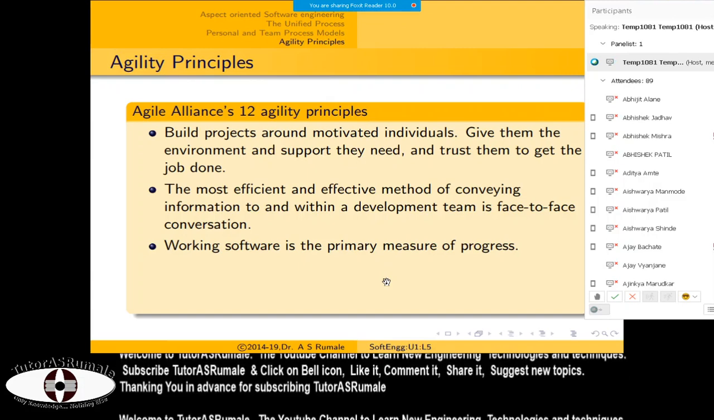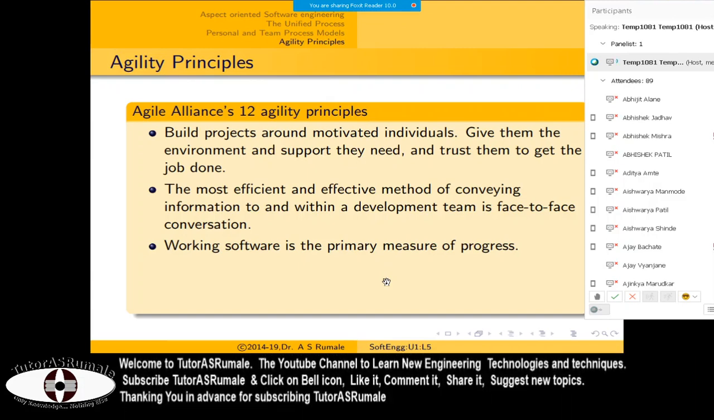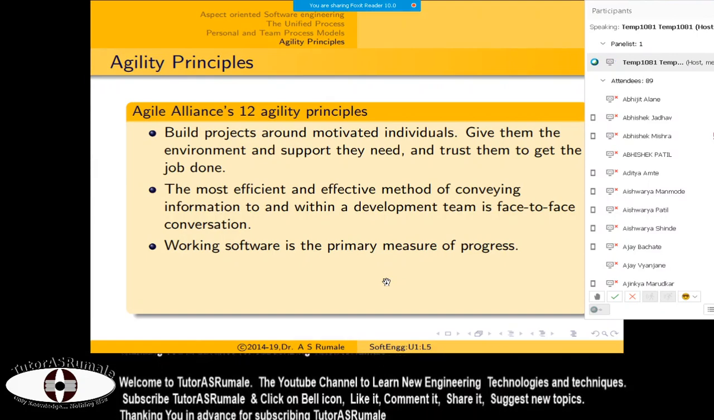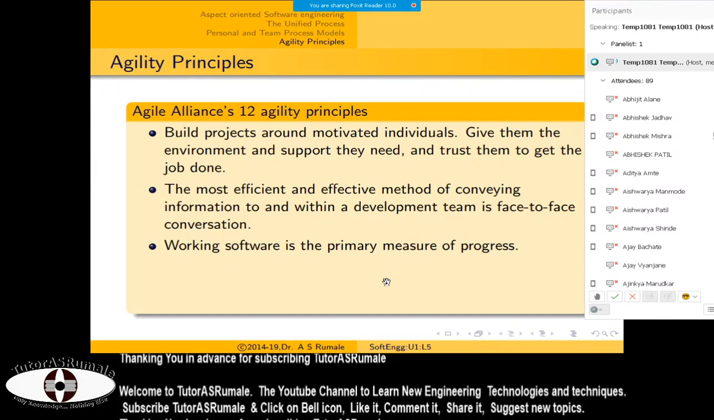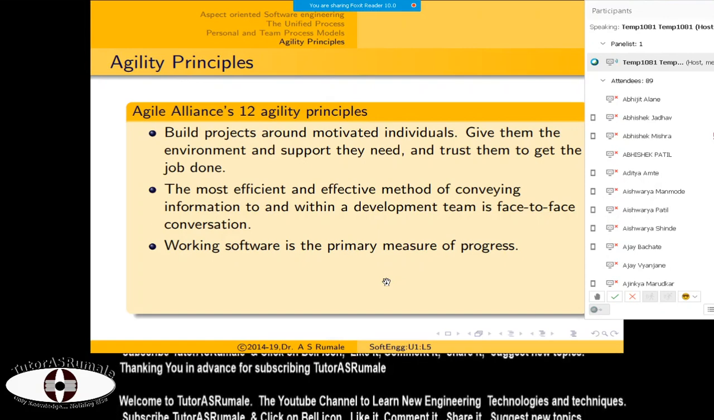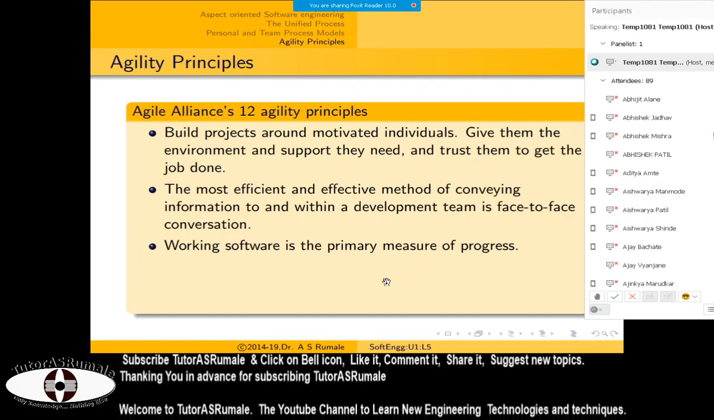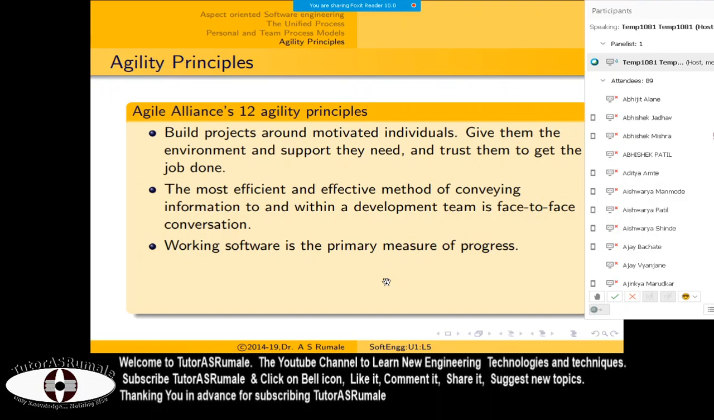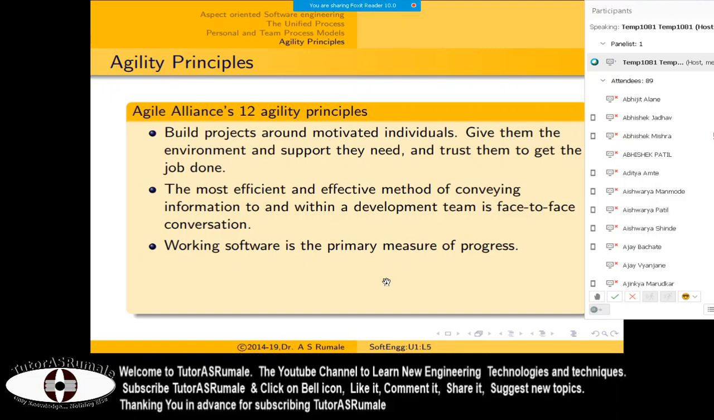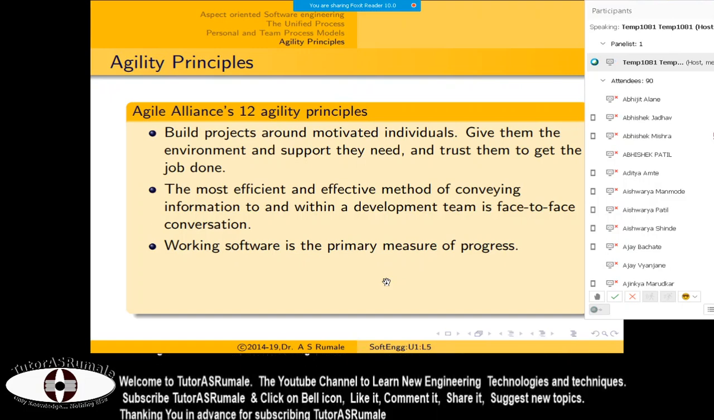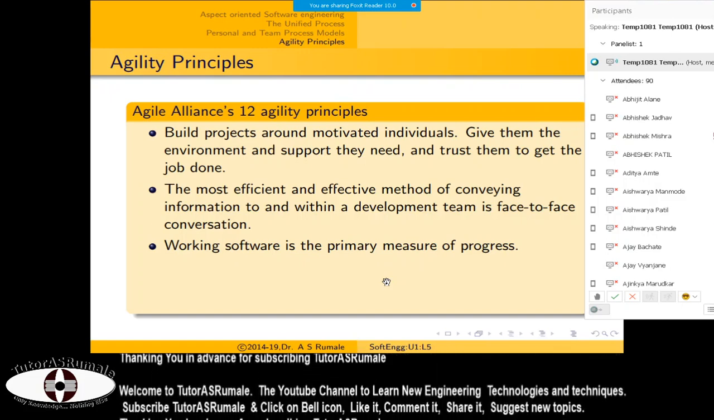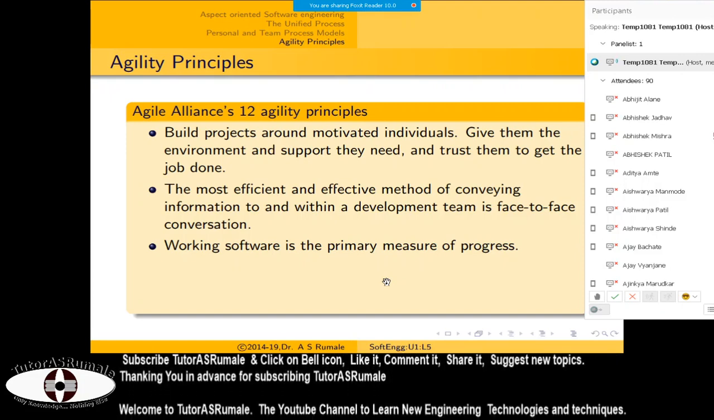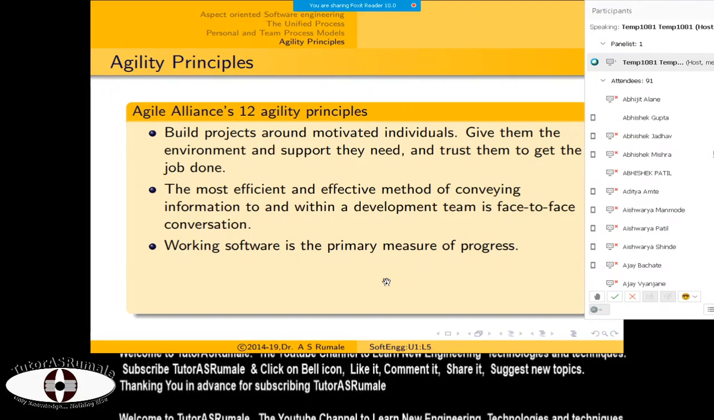Then the next principle says that working software is the primary measure of progress. Your software need not be 100% error free, but it has to be working. It must satisfy at least 50% of your customer's needs. Then you can say your software is working. Release it, and the customer will show the errors in the remaining part. You can give updates, and then it becomes 51% working, 52% working, 60% working, 80% working, and likewise.